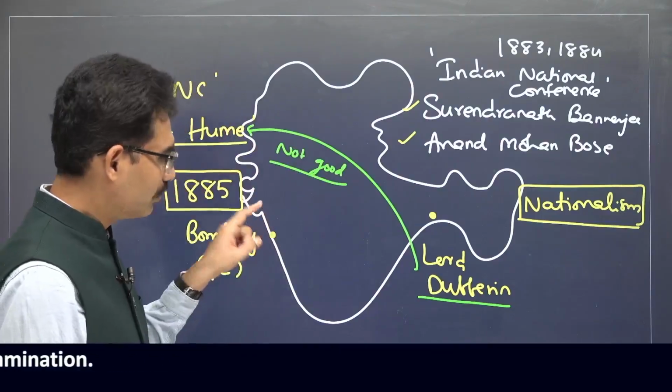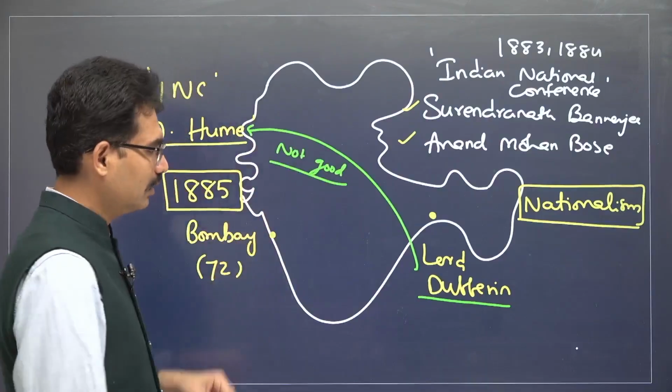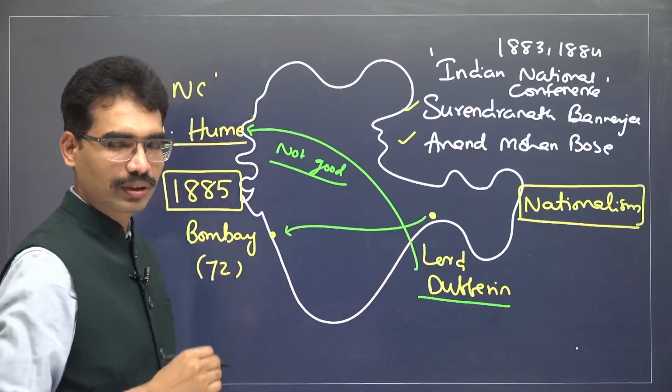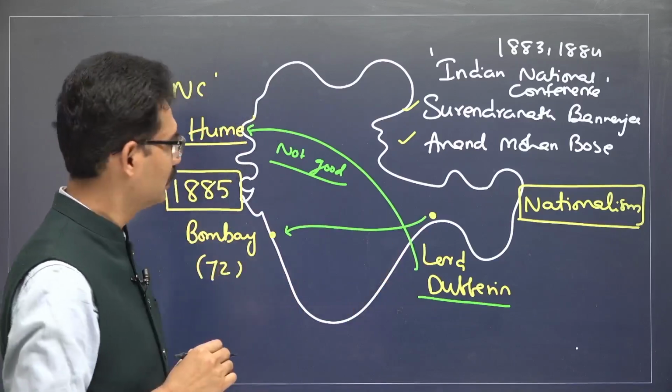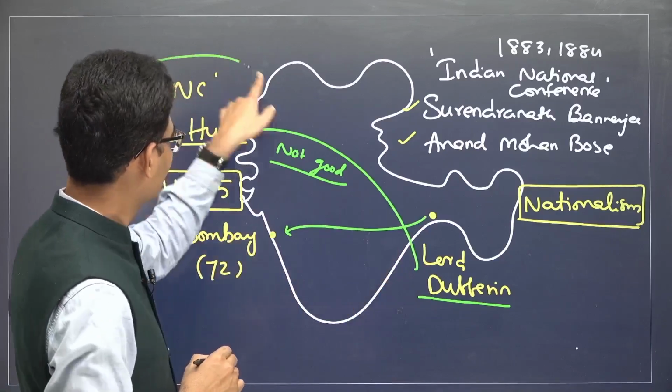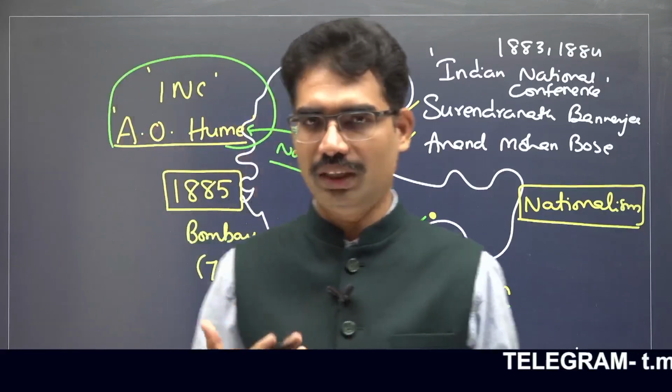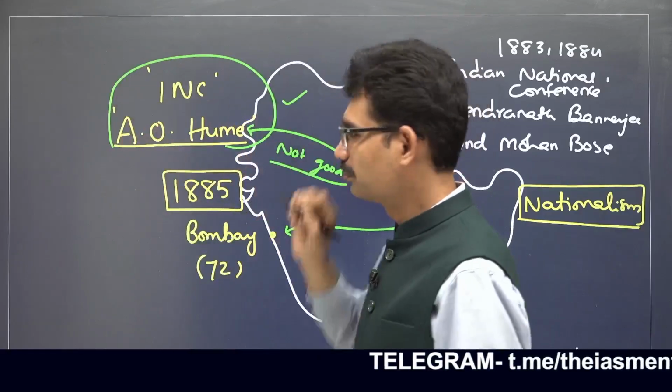When a meeting was planned in this area, Lord Dufferin sent a message to the governor of Bengal and also Bombay that this person has gone mad, and to keep watch on the activities of Evo Hume.